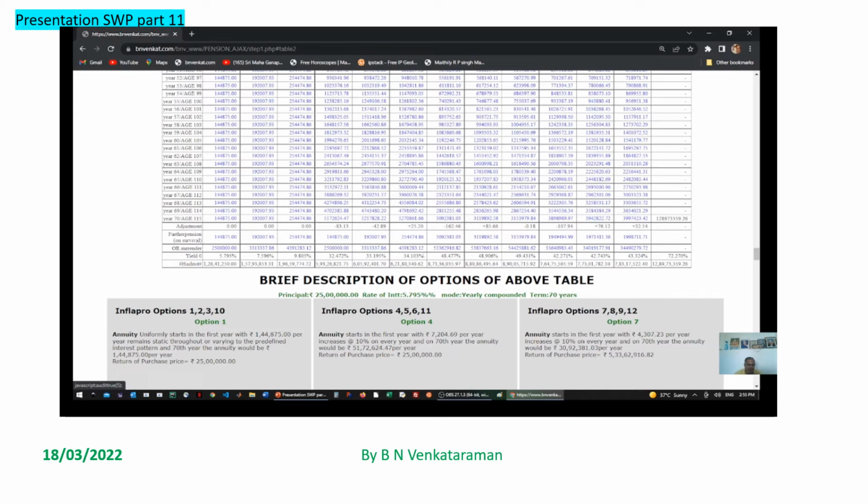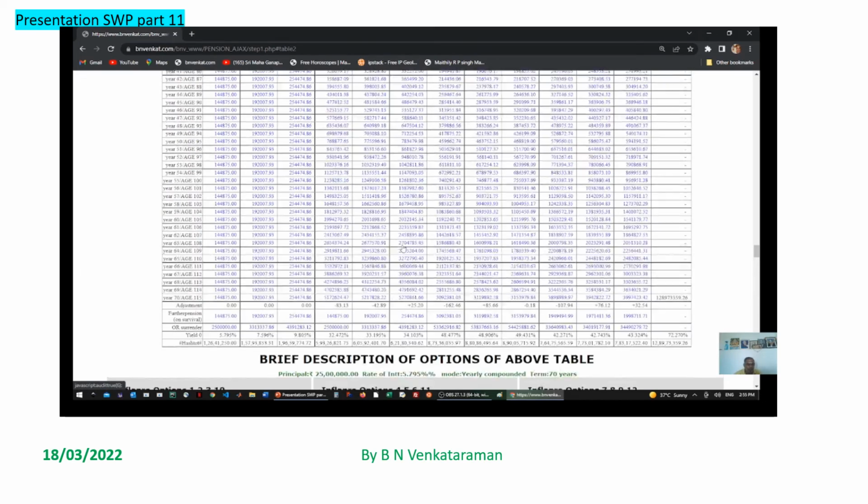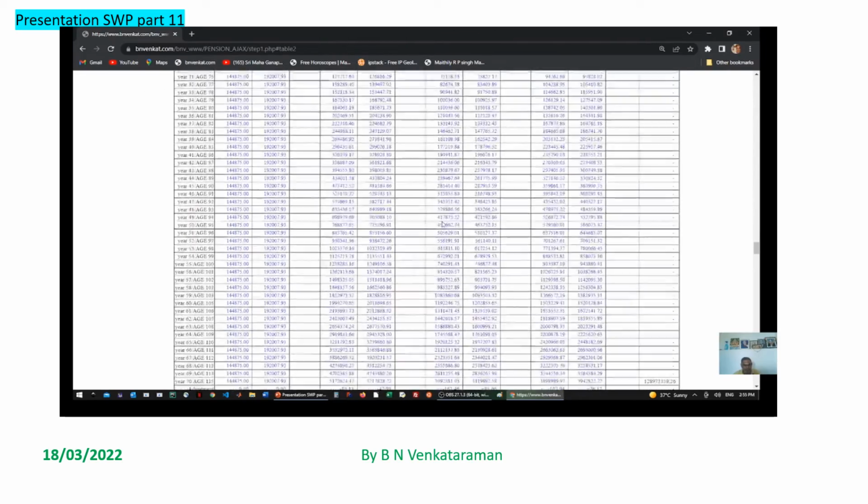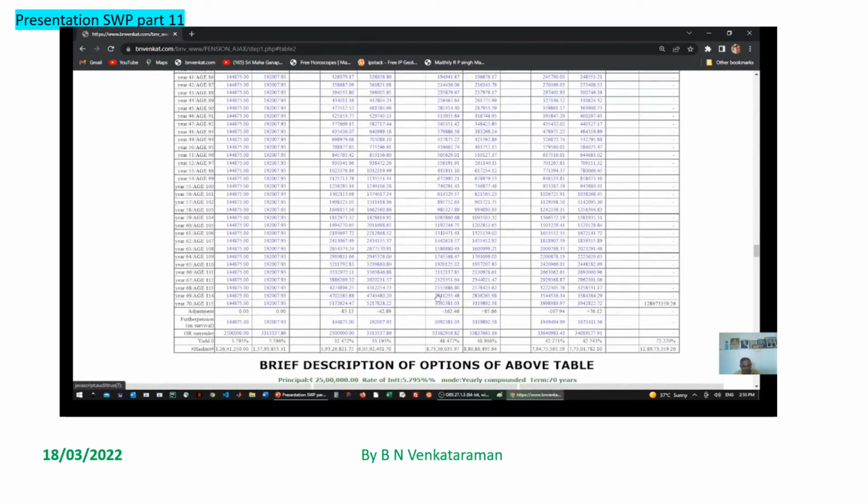In options 4, 5, 6 the death benefit is the same as the conventional ones. In option 7, etc., the death benefit is different. In the case of option 7, the death benefit is 5.33 crore for 25 lakhs rupees investment.